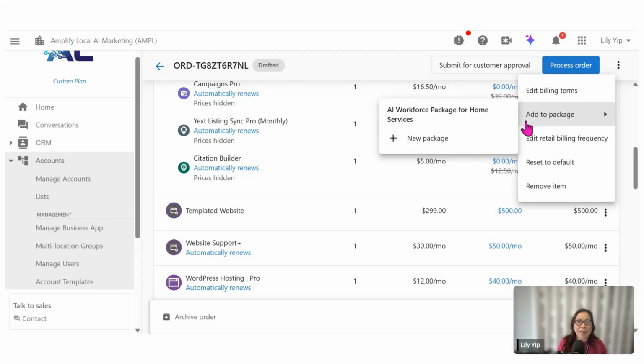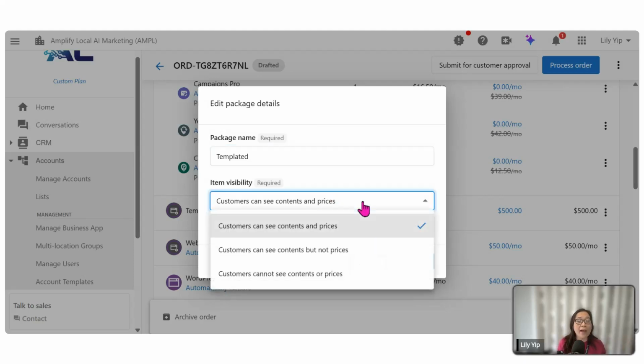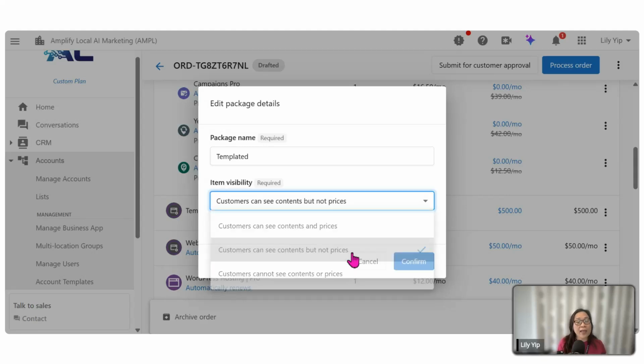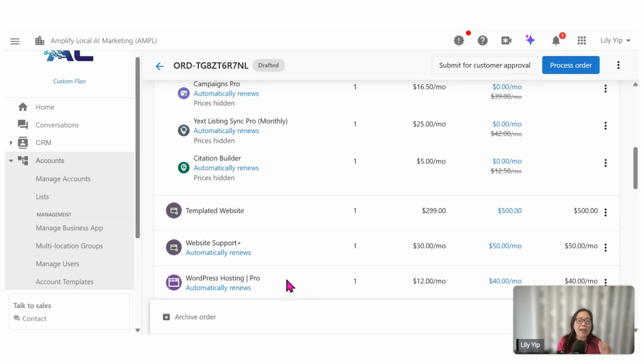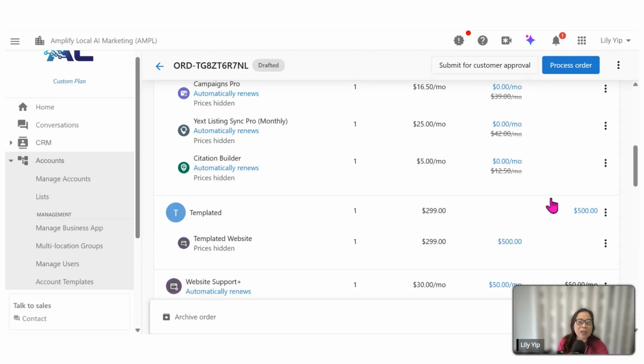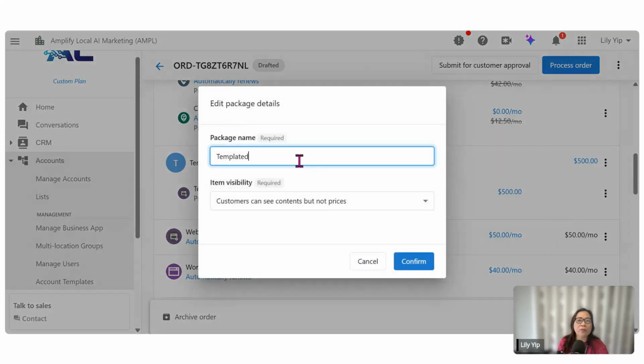So I will add a package, click on a new package, put in the package name, take for example, website, all right? And I allow my clients to see the content, but not the price. Take for example, I'll do a confirm, right? A package will then be instantly created, right? Oh, sorry, did I put an edit package? Not template, it should be website, sorry. Pardon me, oopsie.